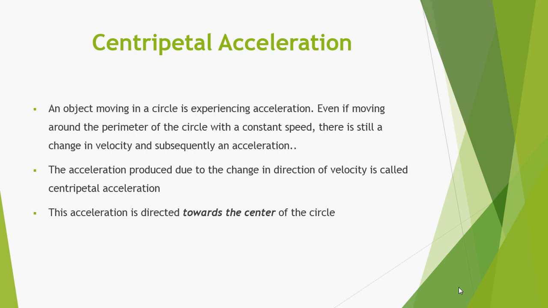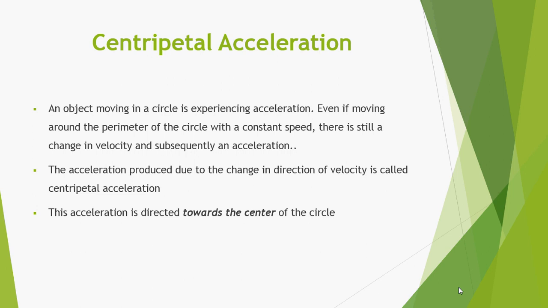An object moving in a circle experiences acceleration even if it is moving around the perimeter of the circle with a constant speed. There is still a change in velocity and subsequently in acceleration. The acceleration produced due to the change in direction of velocity is called centripetal acceleration. This acceleration is directed toward the center of the circle. Acceleration in general is produced due to change in magnitude of velocity as well as change in direction of velocity.